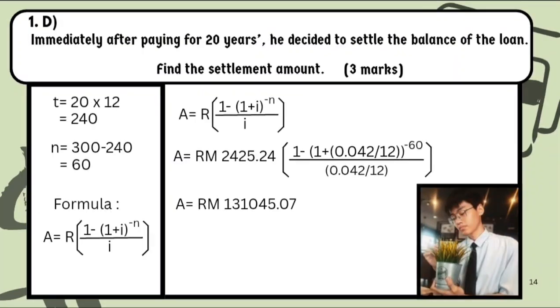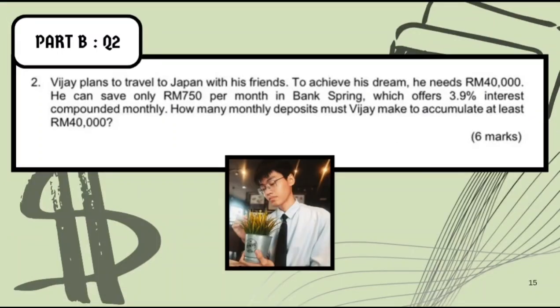Question 1 Part D. Immediately after paying for 20 years, he decided to settle the balance of the loan. Find the settlement amount, 3 marks. T equals to 20 times 12 equivalent to 240. N equals to 300 minus 240 equals to 60. You may use this formula to find the A. After adding all the information, A equals to 131,045.07 ringgit Malaysia.